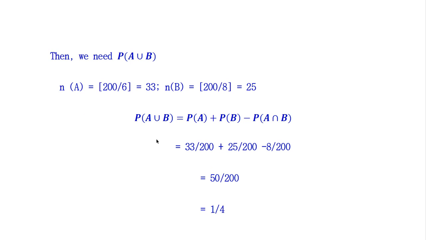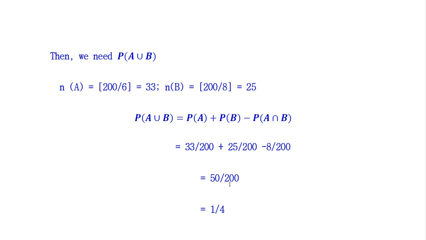So probability of A union B is probability of A plus probability of B minus probability of A intersection B. Probability of A, the event divisible by 6, is 33 over 200, plus N of B is 25, so 25 over 200, minus the events which are common, divisible by both 6 and 8, which are 8 numbers, so 8 over 200.